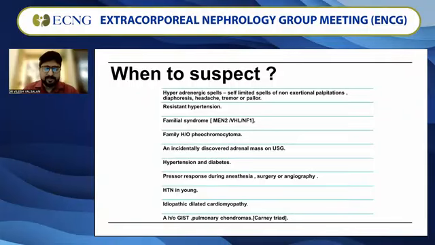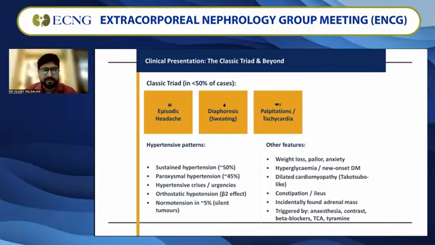Patient is a young hypertensive or presenting with an idiopathic dilated cardiomyopathy, a history of gastrointestinal stromal tumor with pulmonary chondromas, which is the triad of Carney's triad. So any of these can be one of the suspicions clinically to look for pheochromocytoma.